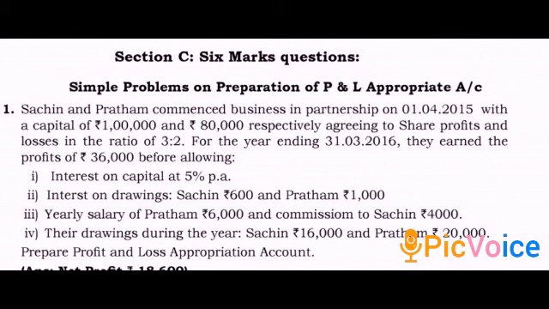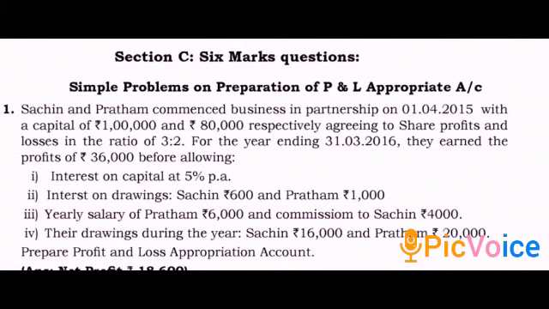So that's why we will take one example from your question bank. First problem of C section, a 6 marks question. So look at your problem. Sachin and Pratham commence business in a partnership on 1st April 2015. It means Sachin and Pratham are two partners and they started a business in partnership on 1st April 2015 with a capital of rupees 1 lakh and rupees 80,000 respectively.